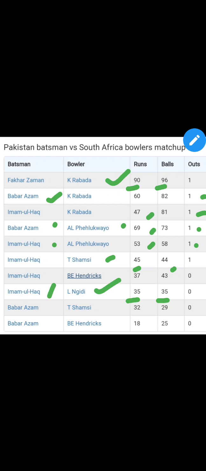Next, our bowler is T Shamsi and the batsman is Babar Azam. Here you can see that in 29 balls he has hit 32 runs. So Babar Azam also doesn't struggle against T Shamsi. Next, coming on again to Hendricks, Babar Azam also has no struggle.